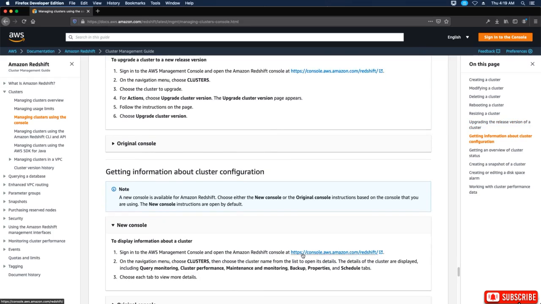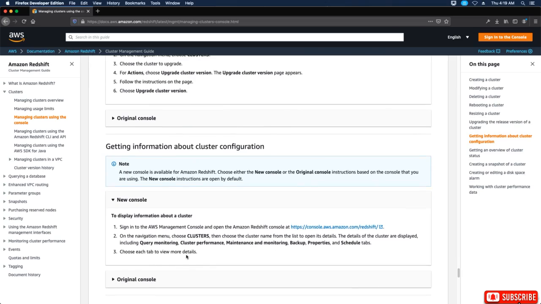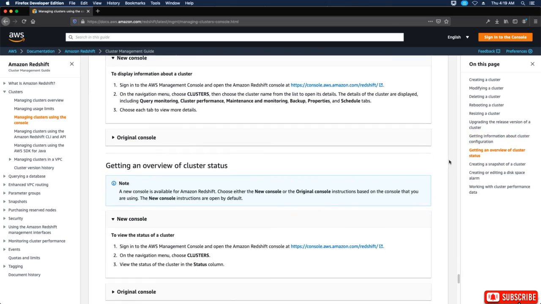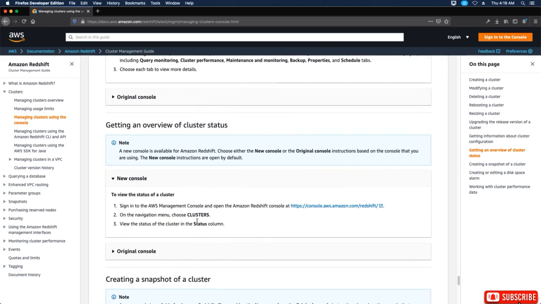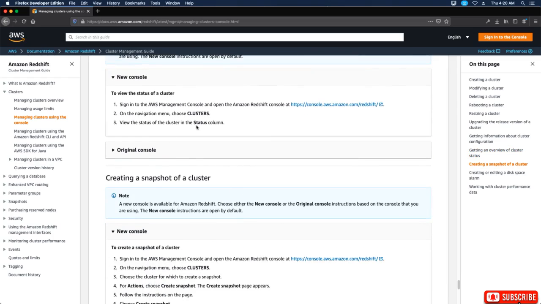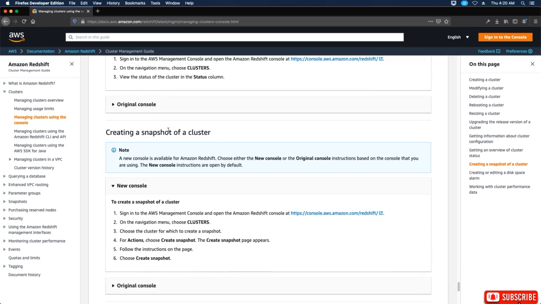Getting information about cluster configuration. Okay, so on the navigation menu, choose clusters and choose cluster names from the list to open its details. The details of the cluster are displayed, including query monitoring, cluster performance, maintenance and monitoring, backup properties, and schedule tabs. Choose each tab to view more details. Okay. Then we have getting an overview of cluster status. So we would choose clusters in the navigation menu and then view the status of the cluster in the status column.